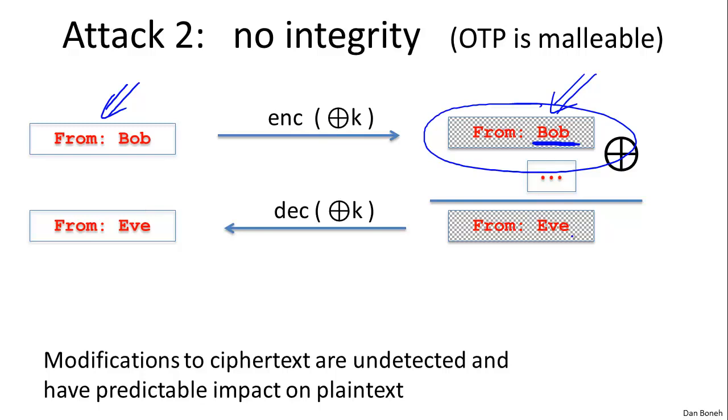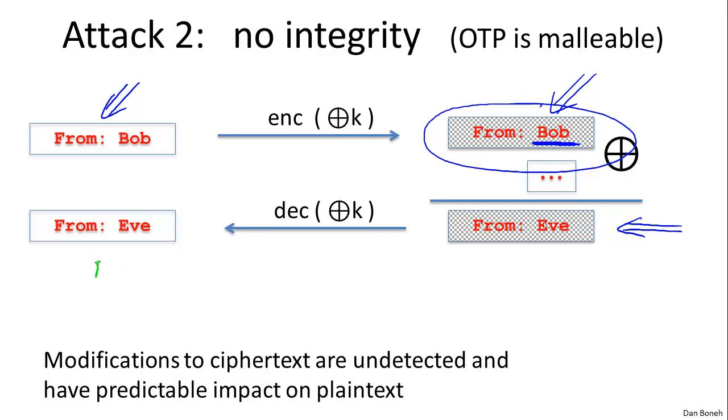Even though the attacker himself could not have created a ciphertext that says from Eve, by modifying an existing ciphertext he was able to do so, which he could not have done without intercepting at least one ciphertext. So just to be specific, let's look at what these 3 characters need to be.